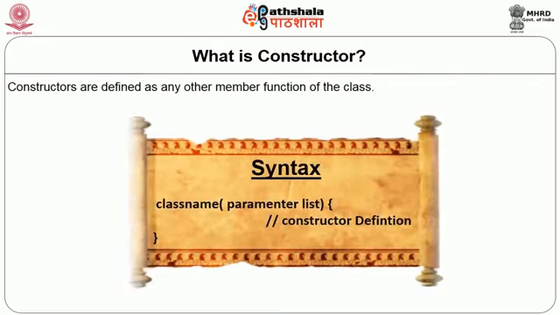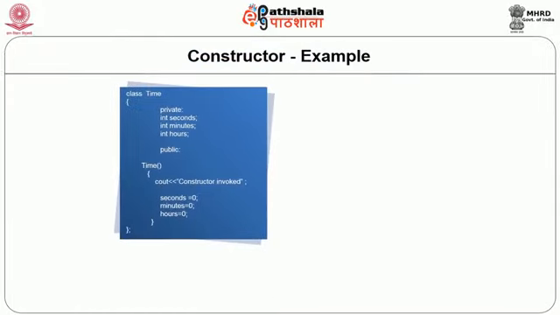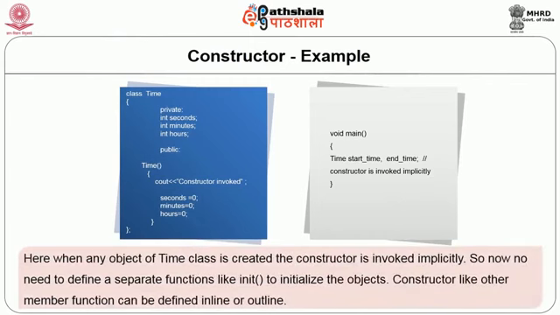Let us see the syntax of a constructor. The syntax is the name of the constructor, that is the name of the class, followed by the parameter list, followed by the body of the constructor. Let us define a constructor for our time class. As you can see in the program, the constructor that we have defined has the same name, that is Time, as the class name.